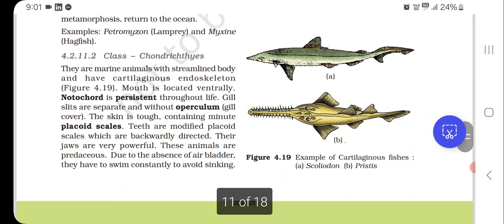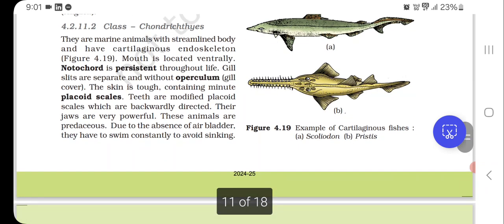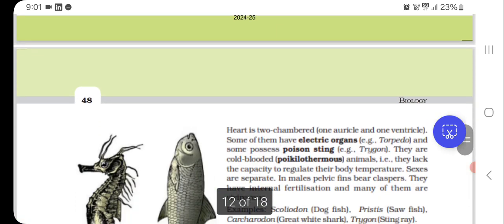Class Chondrichthyes. They are marine animals with streamlined body and have cartilaginous endoskeleton. Mouth is located ventrally. Notochord is persistent throughout life. Gill slits are separate and without operculum, the gill cover. The skin is tough, containing minute placoid scales. These are modified placoid scales which are backwardly directed. Their jaws are very powerful. These animals are predaceous. Due to the absence of air bladder, they have to swim constantly to avoid sinking.